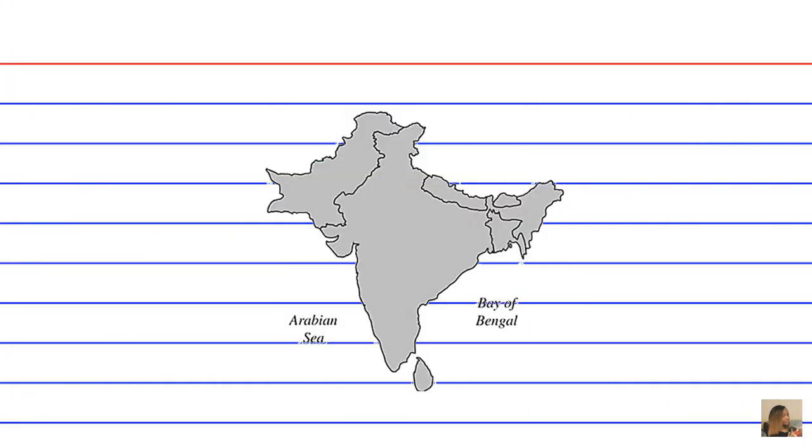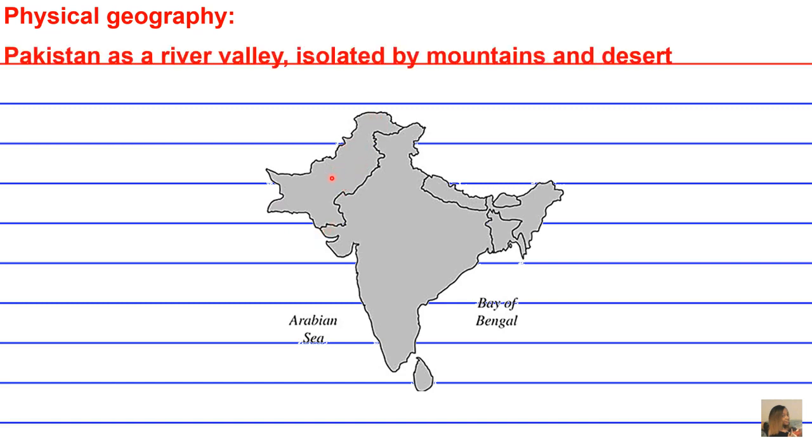All right, so an 11th unifying centripetal force is going to be the physical geography of a region. Again, this was mentioned earlier, and we're going to use Pakistan as the example here. So Pakistan, as a river valley, is isolated by a mountain range, okay?